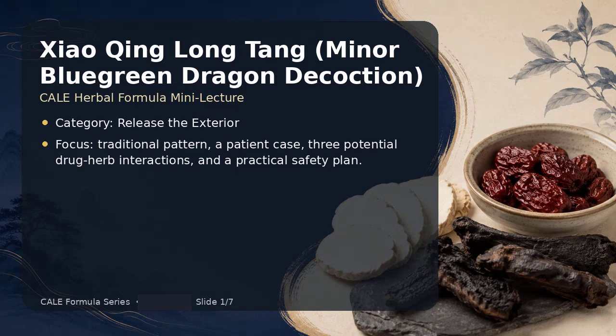Hello everyone. This presentation is on Qing Tang, also called minor blue-green dragon decoction. It is on the California Acupuncture Board herbal formula list. I will briefly review the traditional pattern, a hypothetical patient, 3 possible drug-herb interactions, and a practical management plan. The goal is to connect traditional Chinese herbology with modern medication safety in clear student language.